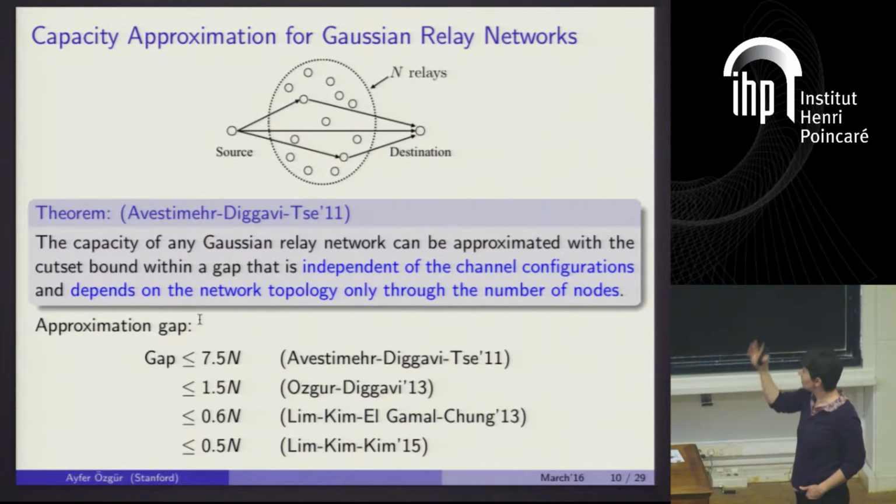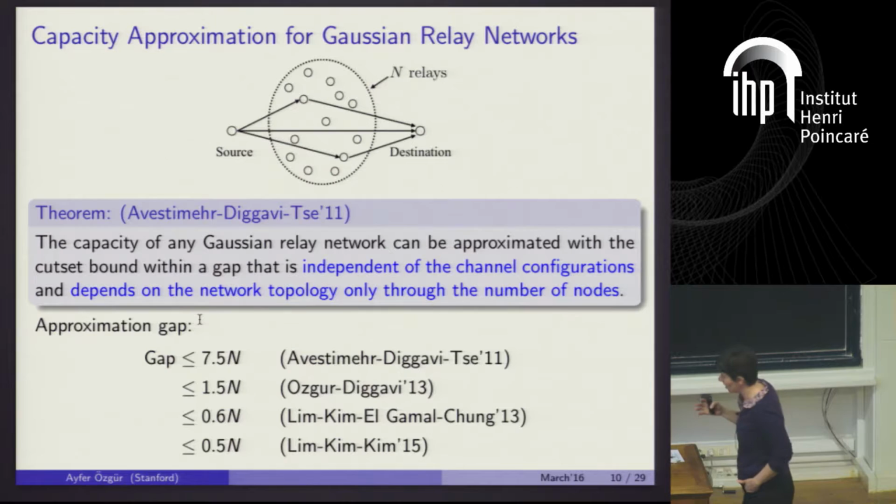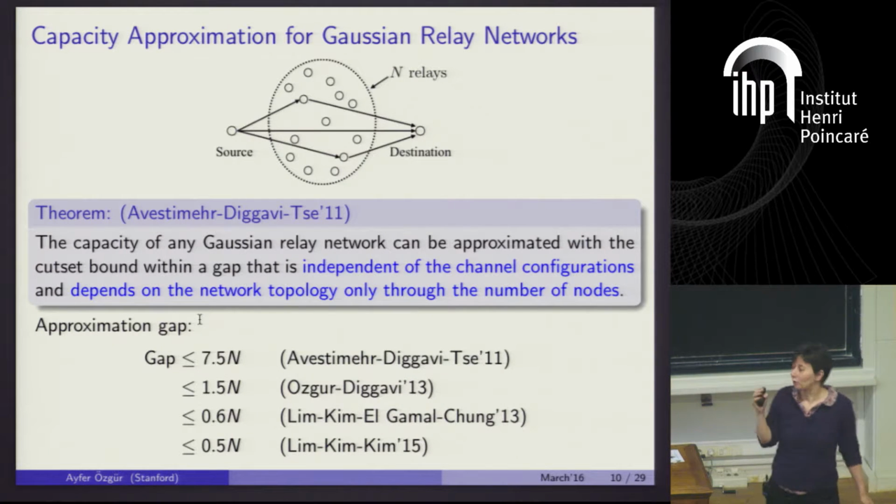For example, there is this recent, maybe not so recent anymore, approximation approach for Gaussian relay networks that was pioneered by Avestimehr, Diggavi, and Tse, where they try to approximate the capacity of any Gaussian relay network with the Cutset bound within a gap that is ideally independent of the parameters of the underlying network, channel configurations and topology.